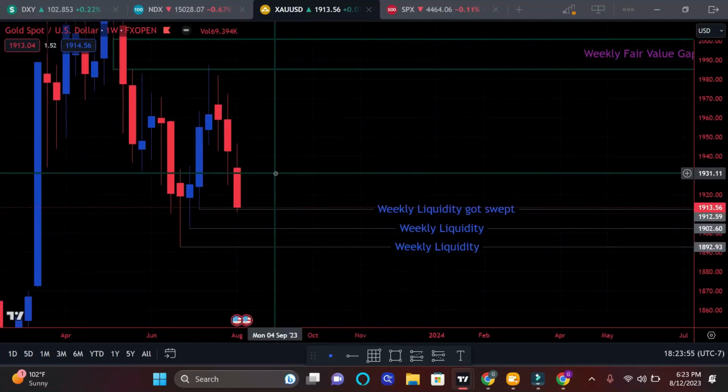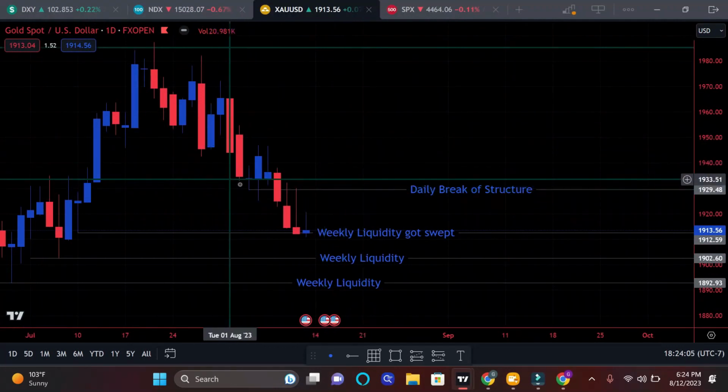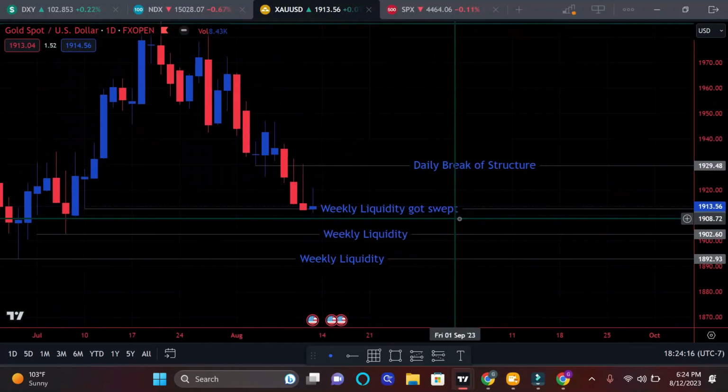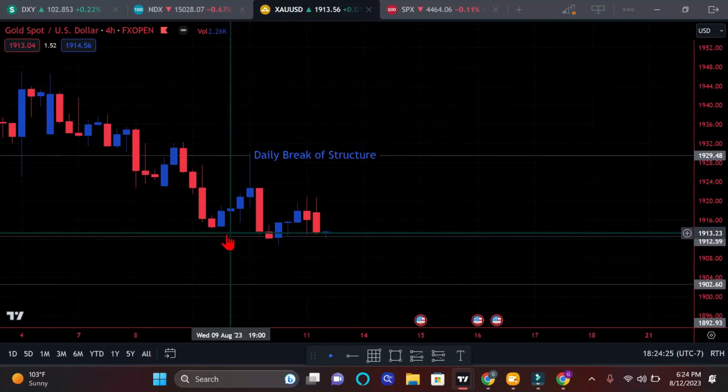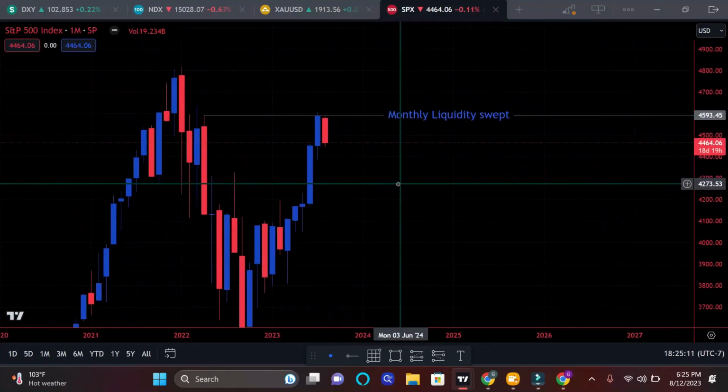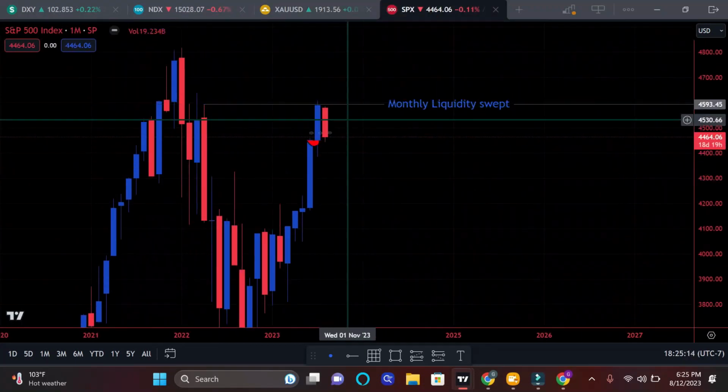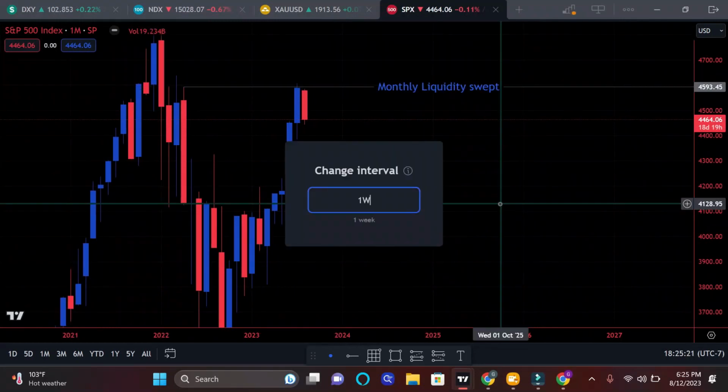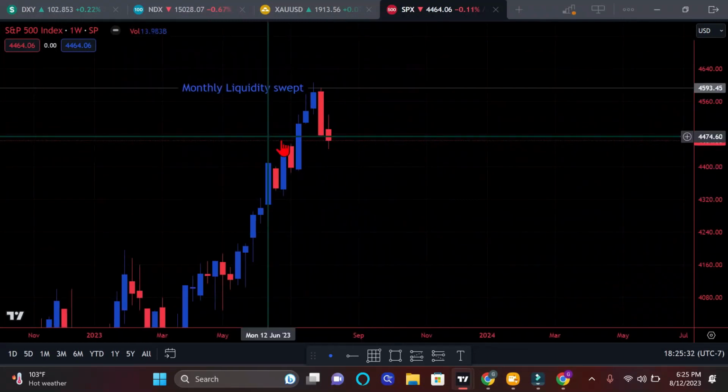Now let's go into the daily. As you can see, we have a daily break structure right here. So we have been bearish. Let's go into the 4 hour. We broke structure on the 4 hour within this low right here. S&P 500 monthly liquidity has been swept right here. Now let's go into the weekly. As you can see, we have been going down into this order block.